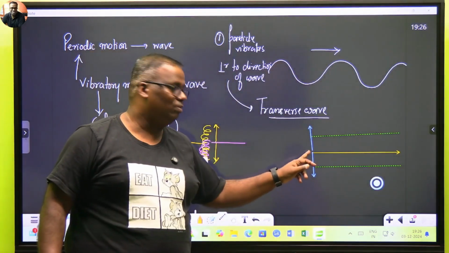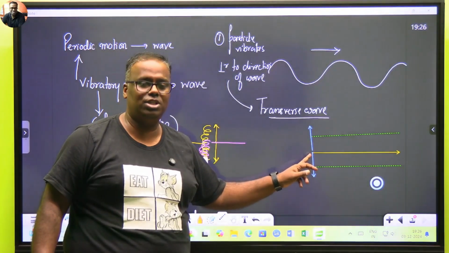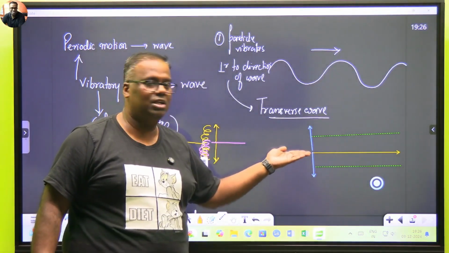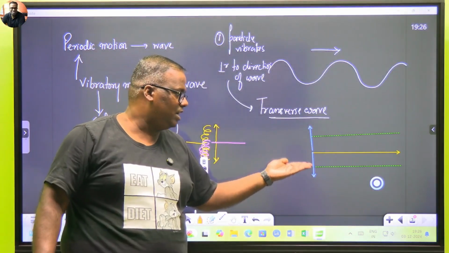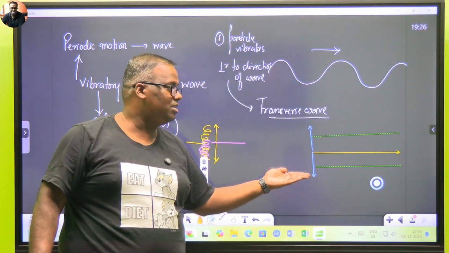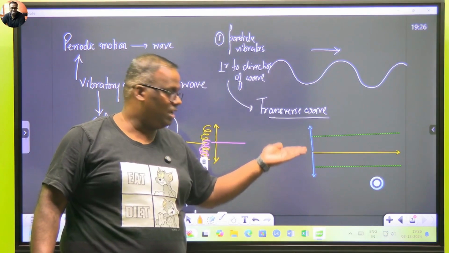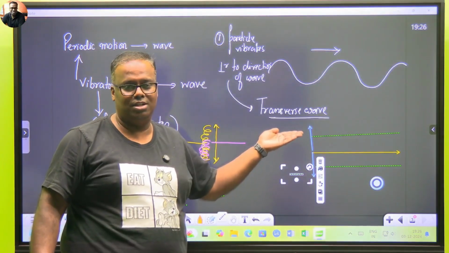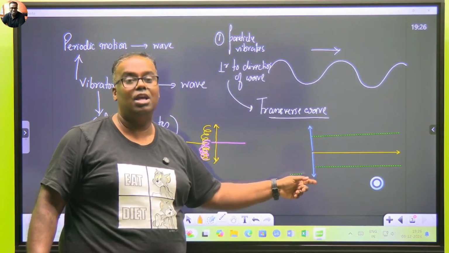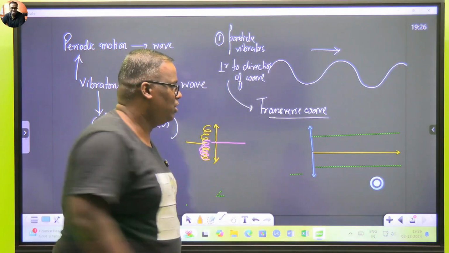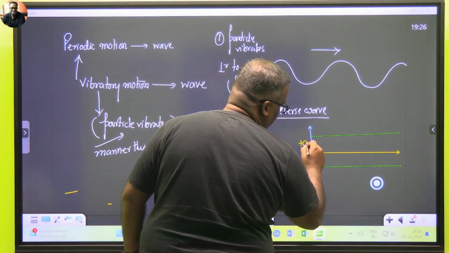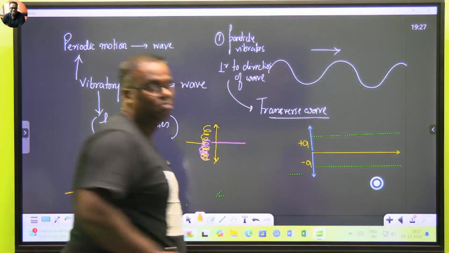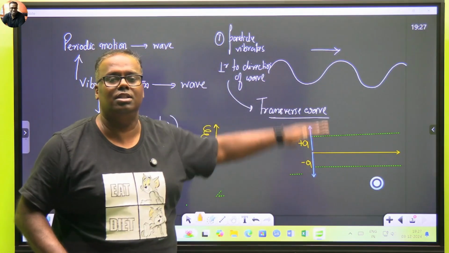The wave will always start from the mean position of vibration. The body is here. This is the head of Mickey. Mickey compressed, Mickey's head comes here. Mickey released, Mickey jumps up to here. Again, Mickey goes here, Mickey comes here. So what are these lines representing? Amplitude of vibration. If this one is called plus A, this will be minus A. The body is vibrating in this one.